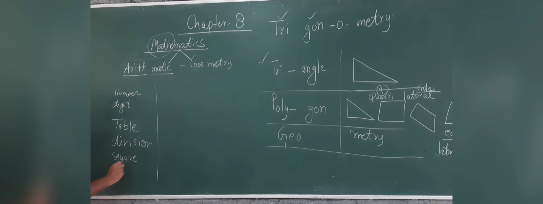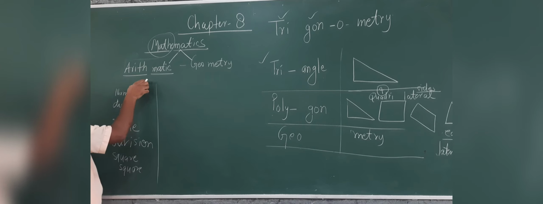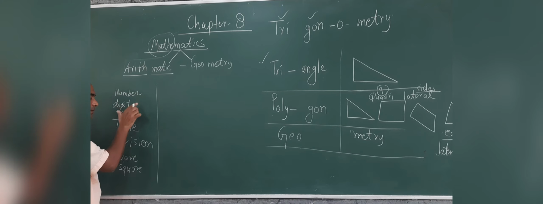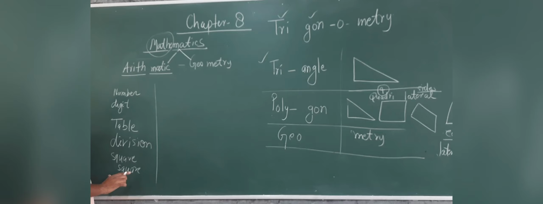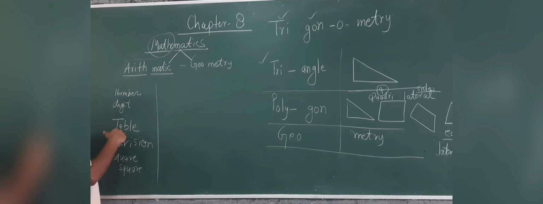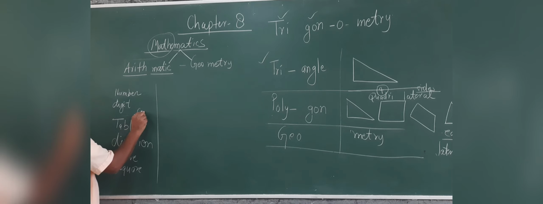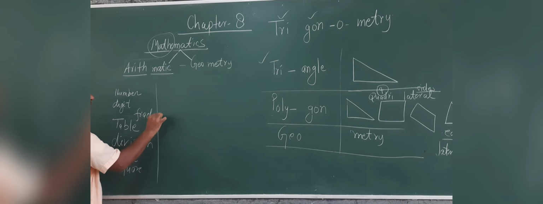In class 3rd, 4th you were taught about tables, that was arithmetic. Digits, number, square numbers, prime numbers, composite numbers, these all are included in arithmetic, because these are the mathematics of numbers, means how the number is divisible, multiples, factor, fractions you have read in class 8th.